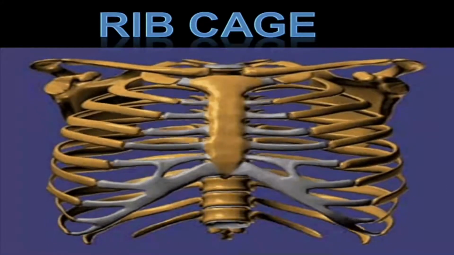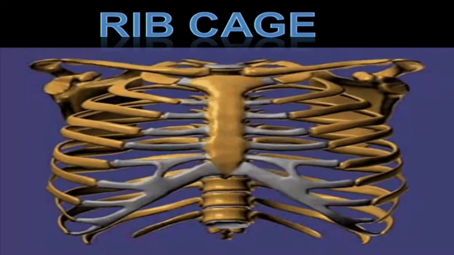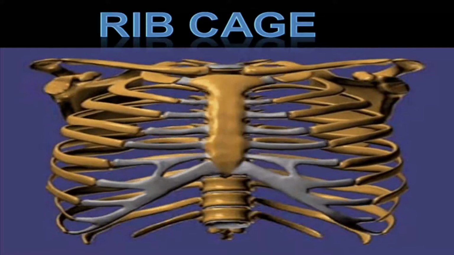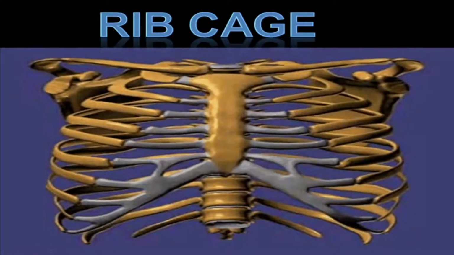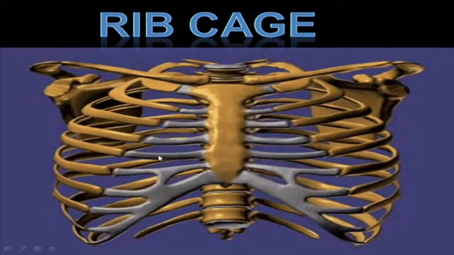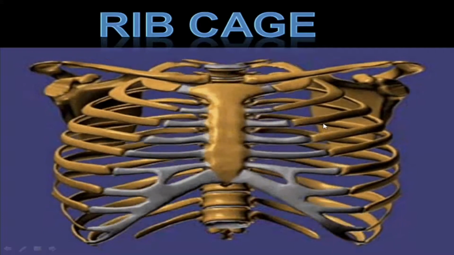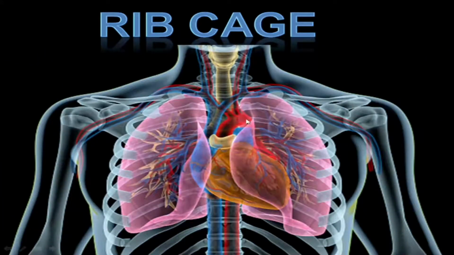When we breathe deeply, if you have observed your rhythm, you would have found that something moves when you breathe. What is it actually? This is our rib cage, which moves with inhalation and exhalation. And it is called a cage because it protects our very important and delicate organs called heart and lungs.